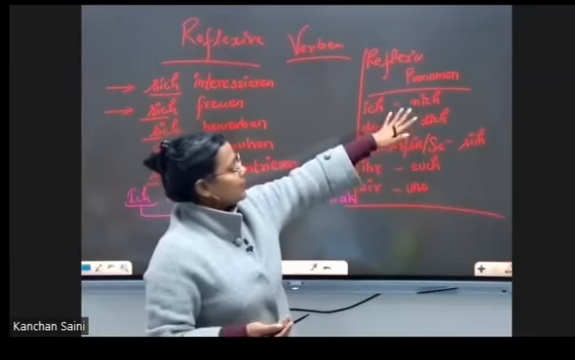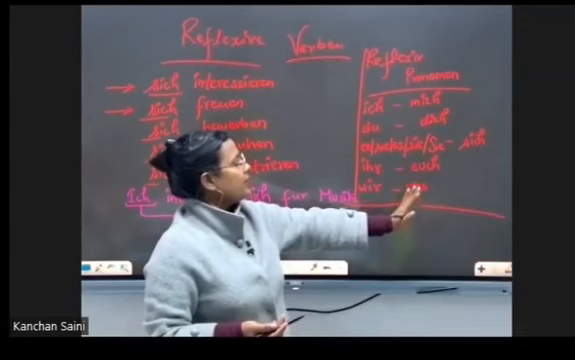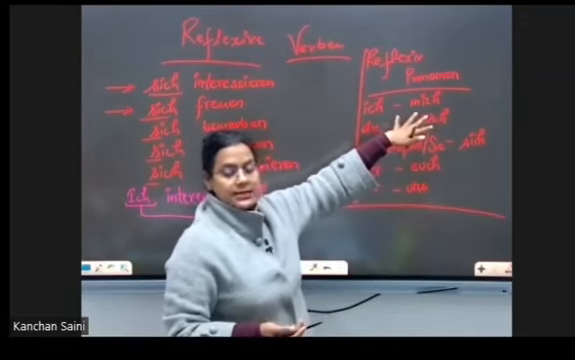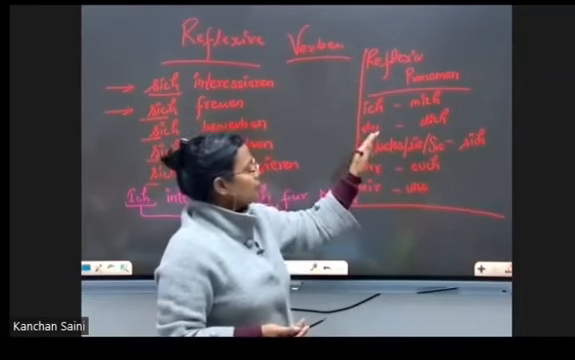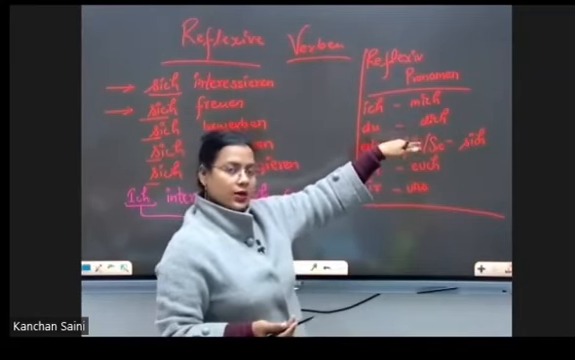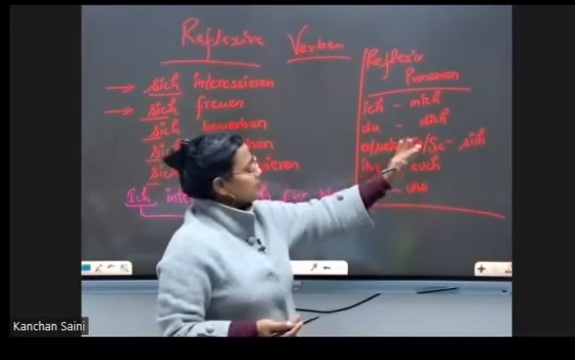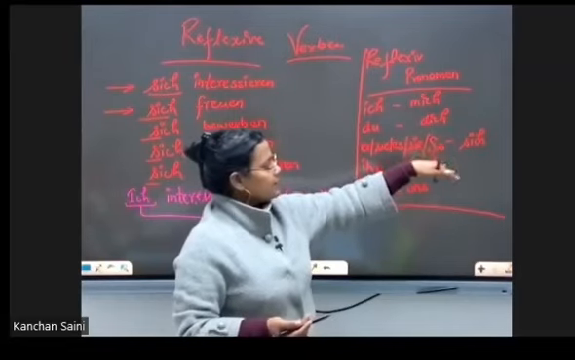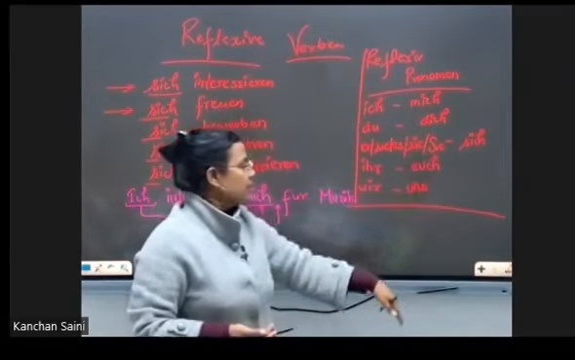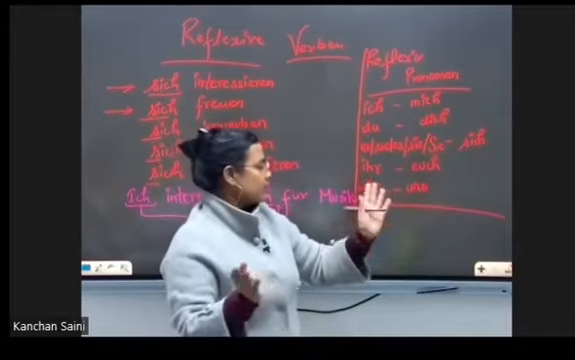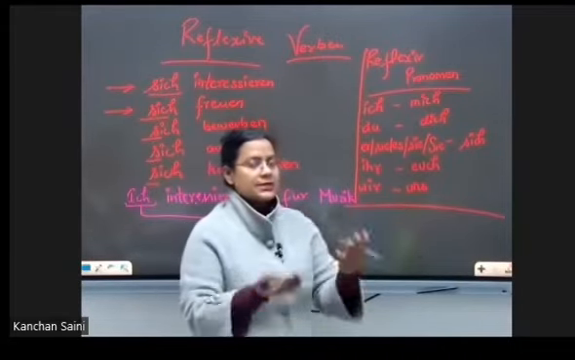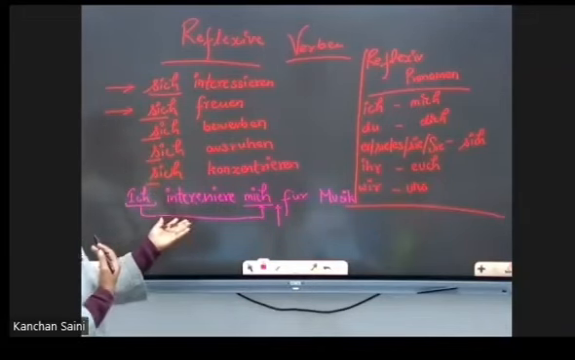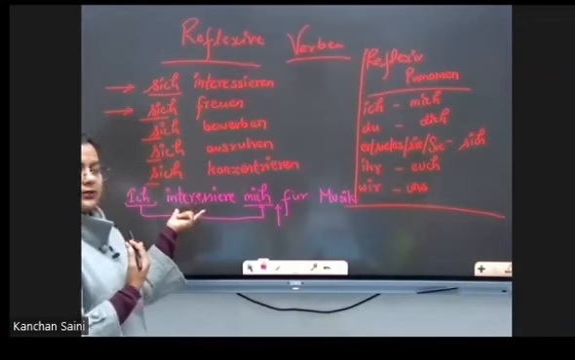Here, if I talk about the meaning of all these reflexive pronomen: ich, mich means myself. Du, dich, which means yourself. Er, sich, himself, herself, itself, themselves, and yourself again. Ihr, euch, again yourself, and wir, uns means ourselves. So these all are the meanings. And this is a simple sentence using a single verb.